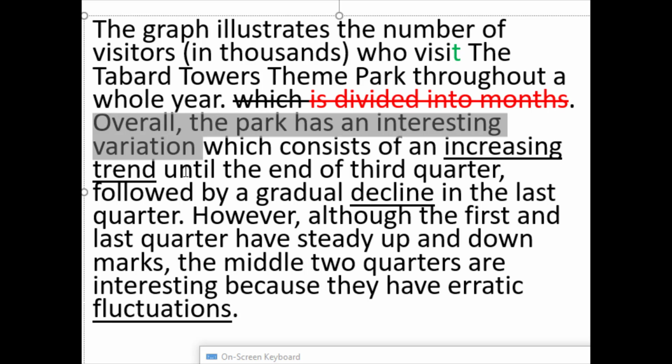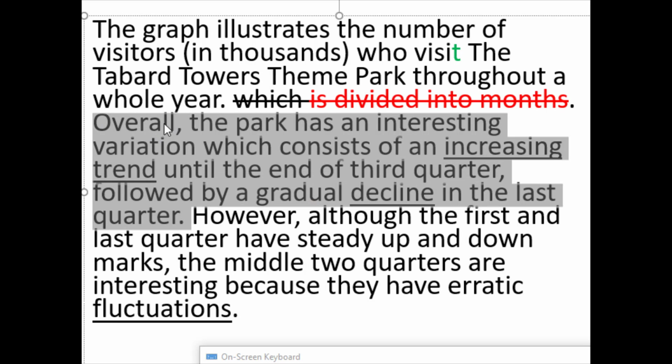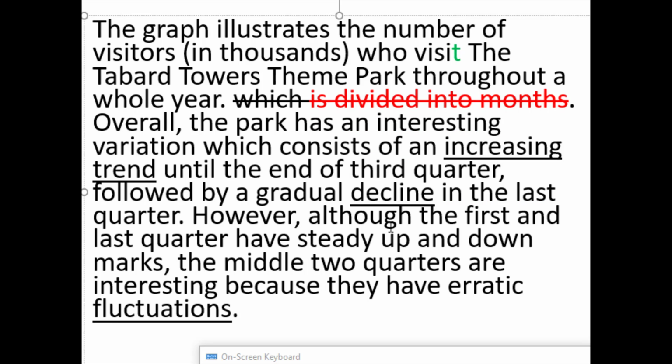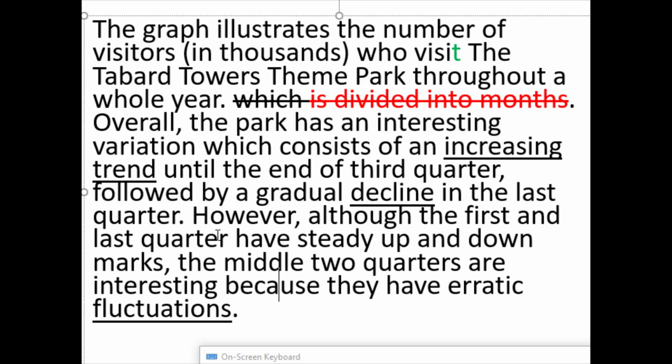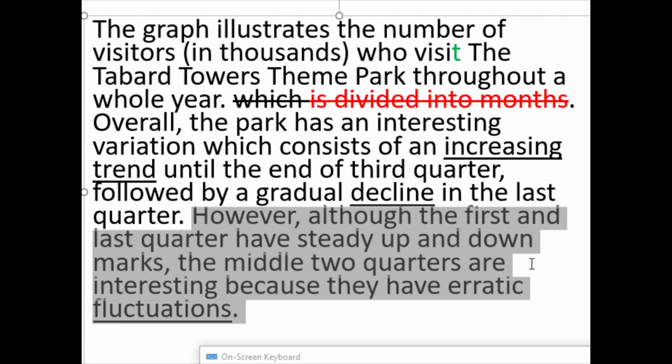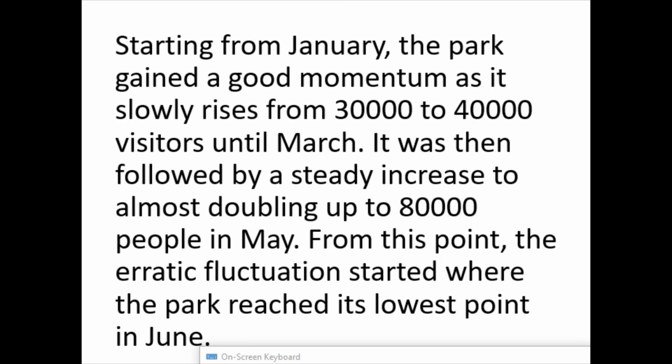Okay, I don't think it's necessary to divide it into that. Overall means looking from January to December. That is what overall means. It means looking at the whole chart. Here, the writer seems to be going into too much detail for an overview. They talk about the first and the last quarter, the middle two quarters. This is detail which should go in the body. So the stuff about declines and fluctuations, if you want to refer to those in terms of the overall trend, that's fine, but going into so much detail, that's not what the overview is all about.